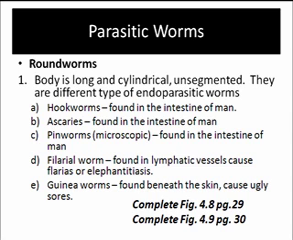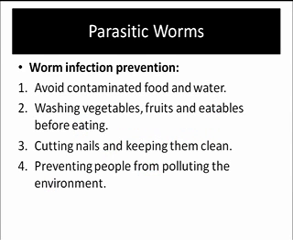Please complete figure 4.8 on page 29, and figure 4.8 on page 30. Worm infection prevention. First of all, avoid contaminated food and water. Number 2, washing vegetables, fruits, and edibles before eating them. Number 3, cutting the nails and keeping them clean. And number 4, preventing people from polluting the environment.